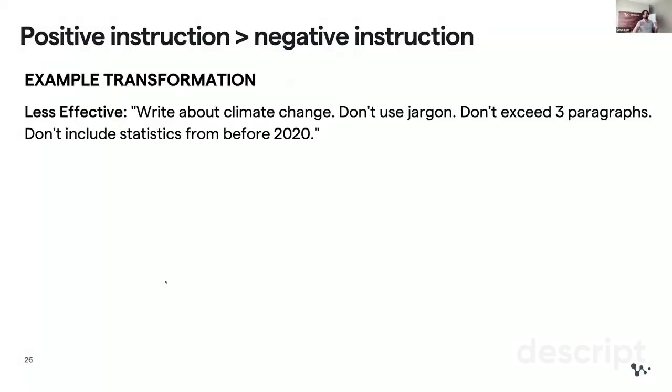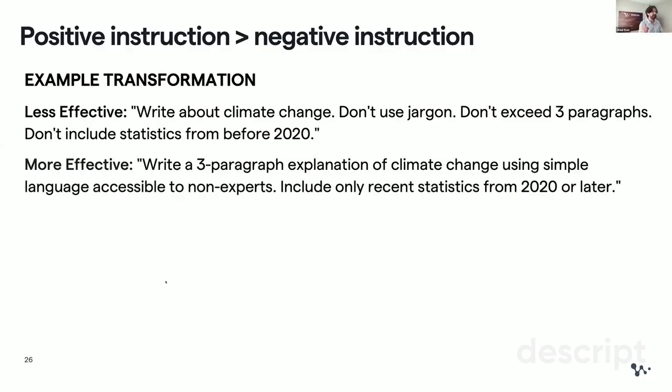Here's a classic prompt that you might actually write, which I do sometimes because of laziness. I say, okay, write about climate change. Don't use jargon. Don't exceed 3 paragraphs. Don't include statistics from before 2020. All right, this is lots of don'ts. You see, these are negative instructions, right? And I can actually rewrite the prompt in a positive way like this.